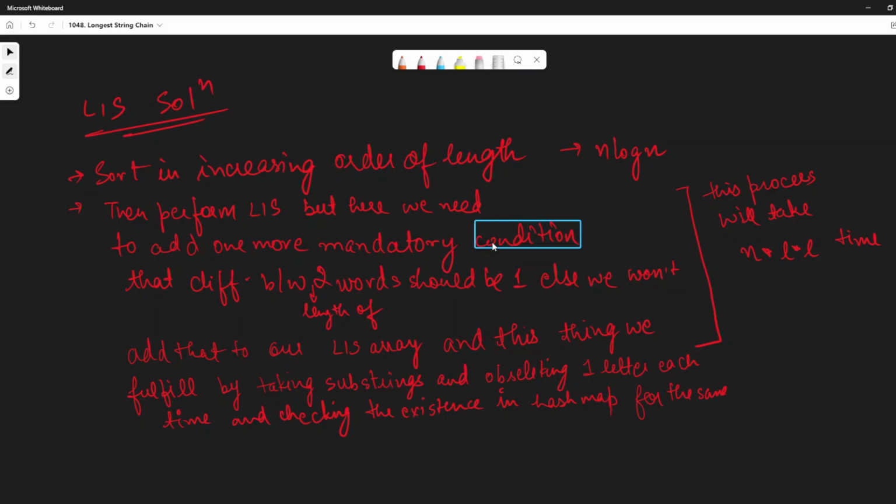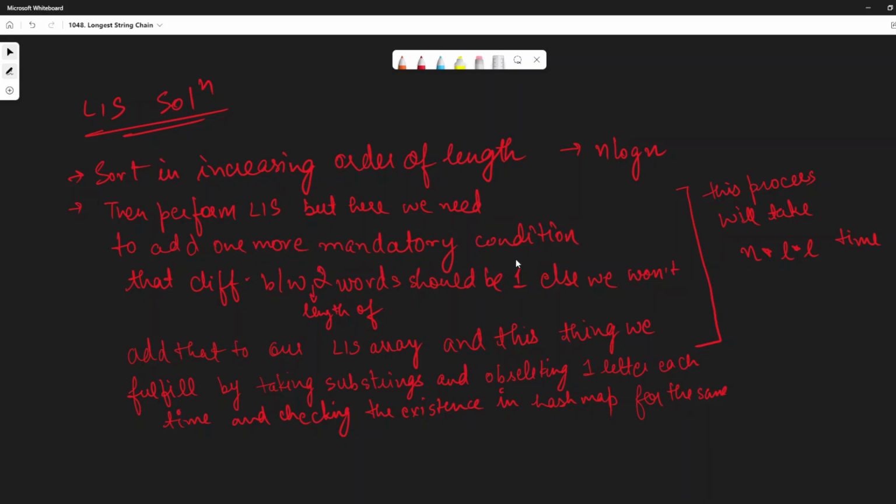Whenever we performed LIS, it was simply on integers, right? And in that we were checking whether the present number is greater than the previous one or not. How much greater it is, we were not concerned. But here, we are concerned about the length, that the length difference should be 1 between the two words.